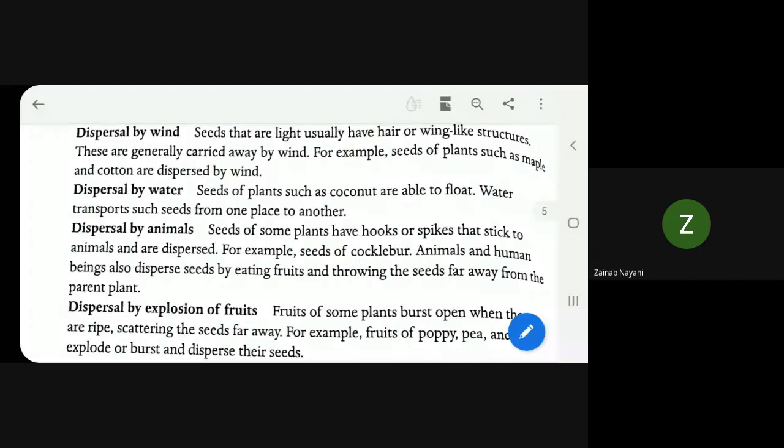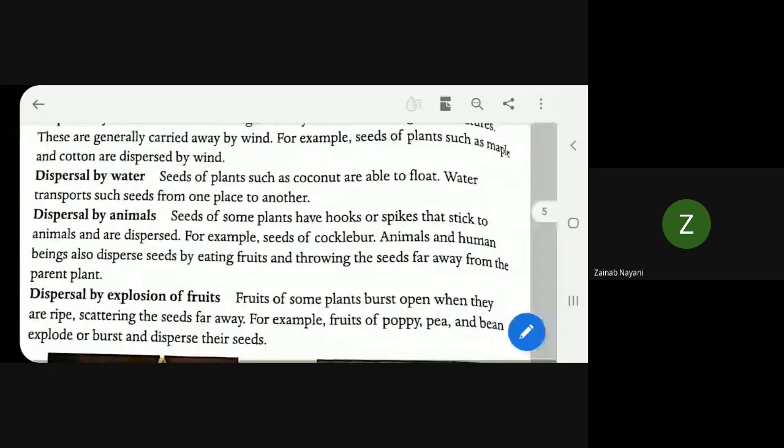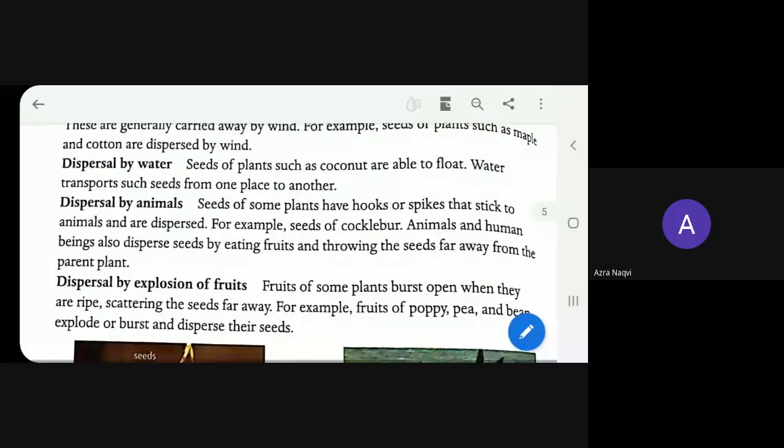So in this method, dispersal by animal, what will happen? See, here it is written. Once again start reading, beta: dispersal by animals. When I ask a question and say read, nobody gives an answer. Ma'am, can I read? Okay, beta, start reading. Dispersal by animal. Seeds of some plants have hooks.